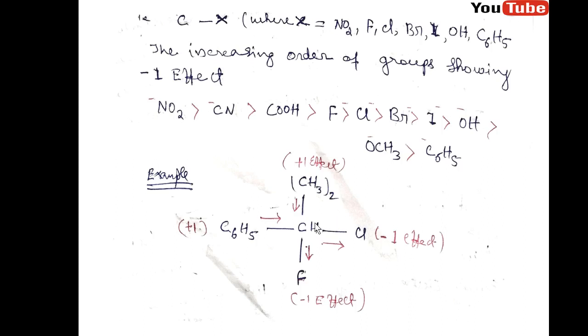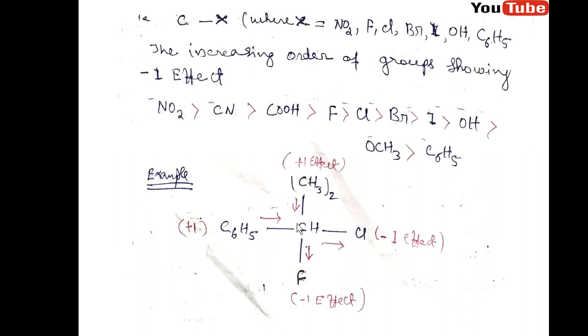Similarly, when a group is attached to the carbon which is less electronegative than hydrogen, then the electron will move toward the carbon. It will donate the electron, and this carbon will become partially negative.